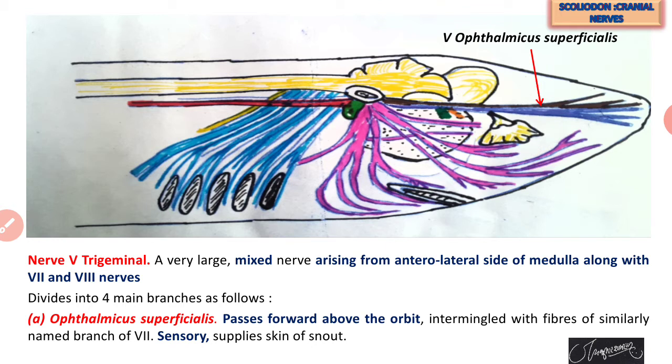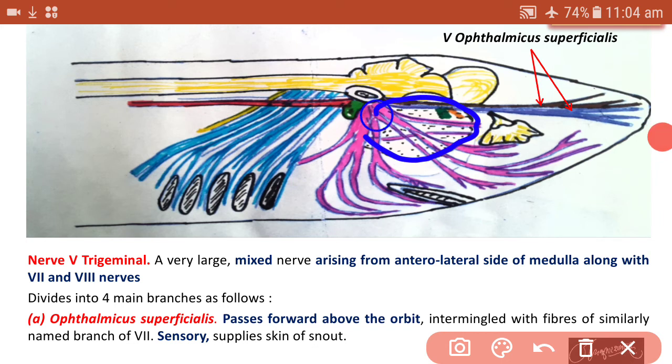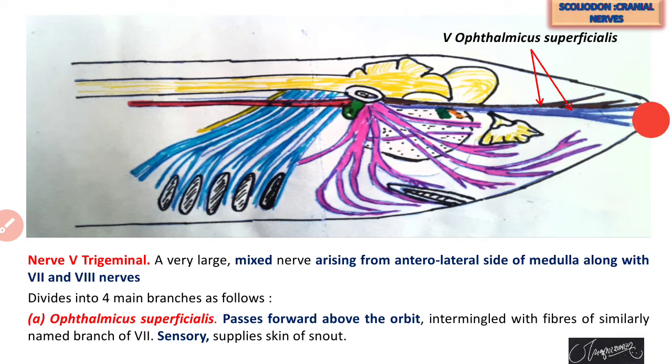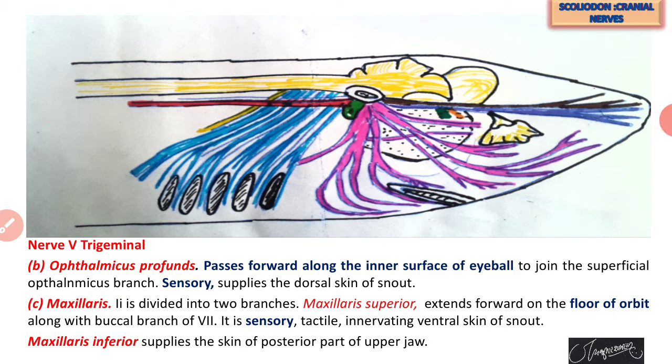The first branch of the trigeminal is the ophthalmicus superficialis. This ophthalmicus superficialis is the same nerve which has the connection with the 7th cranial nerve of the same name. Ophthalmicus superficialis passes forward above the orbit. So in this diagram we can find this particular area is the orbit. So this ophthalmicus superficialis passes forward above the orbit, and it is a sensory type of cranial nerve and supplies the skin of the snout. This is about the first branch of the trigeminal.